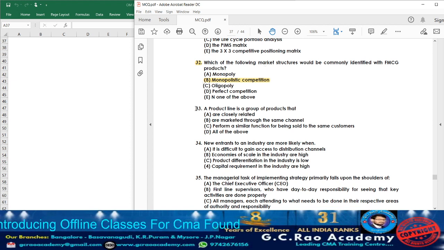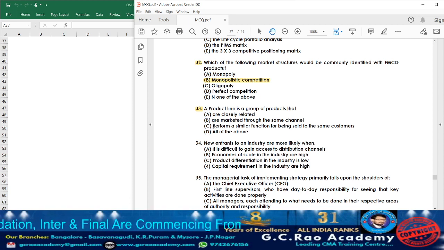Now let us move on to question 33. A product line is a group of products. What is a product line, they are telling. A group of products. How will it be grouped? Point number A: are closely related. Whichever products are closely related will be formed as one group under a product line.